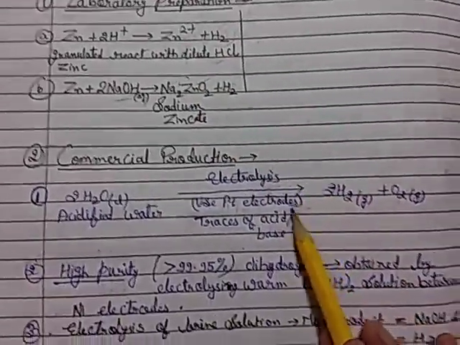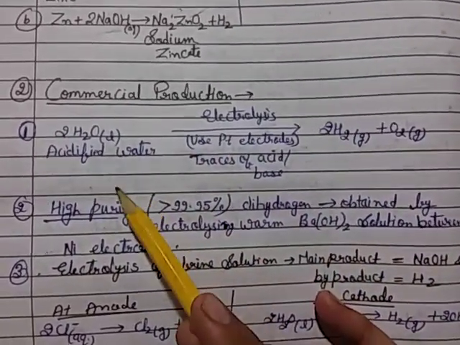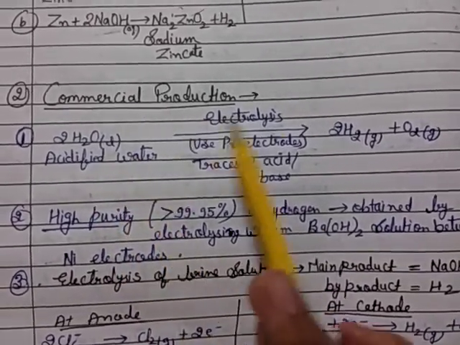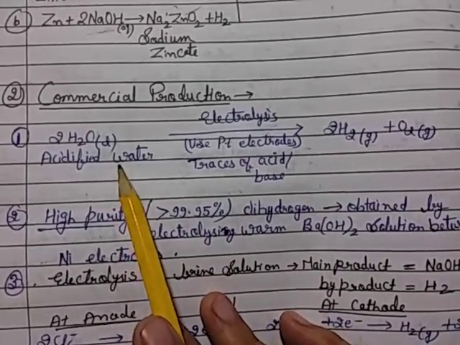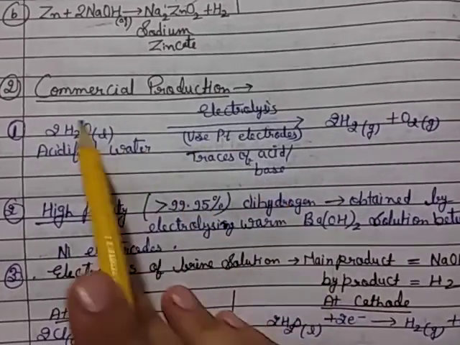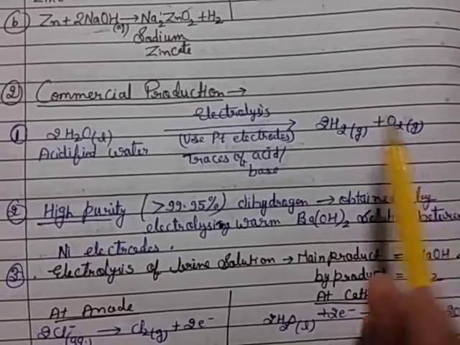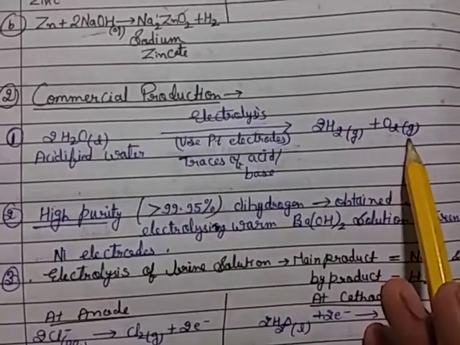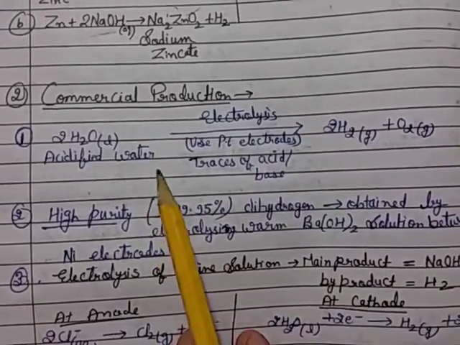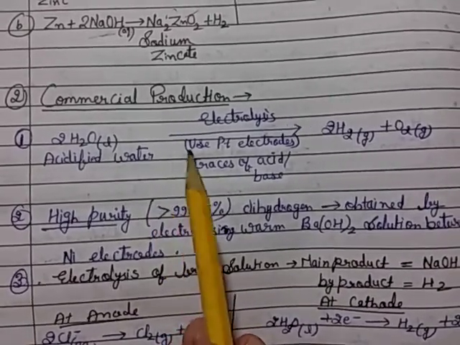Then commercial production. In industry, it is done by the electrolysis of acidified water, H2O liquid, using platinum electrodes with traces of acid or base. The acidified water breaks down into hydrogen gas and O2 gas. That means this method is common for oxygen gas also. It is a very easy method, and it is mostly used in industry.